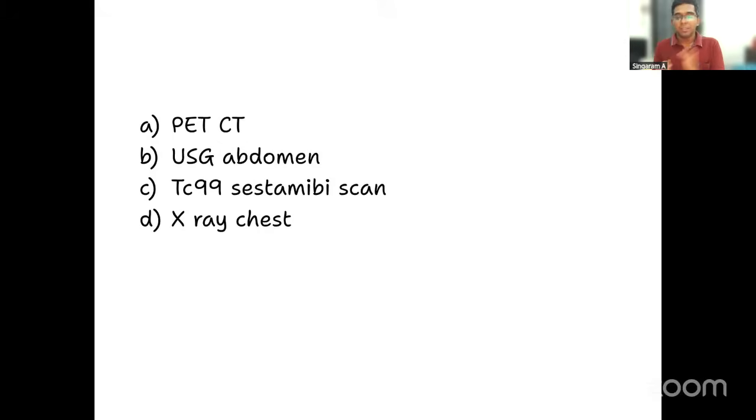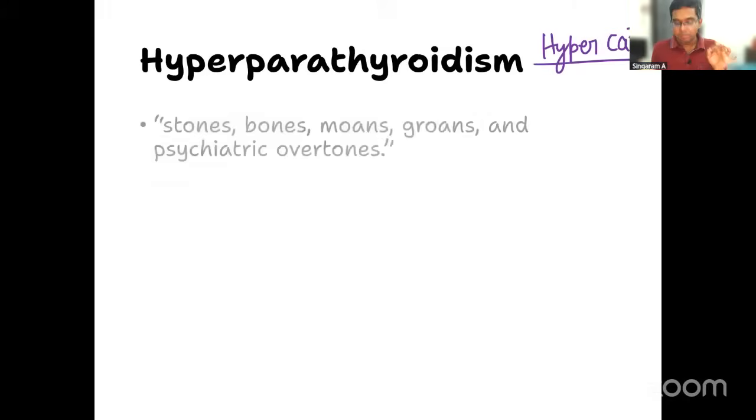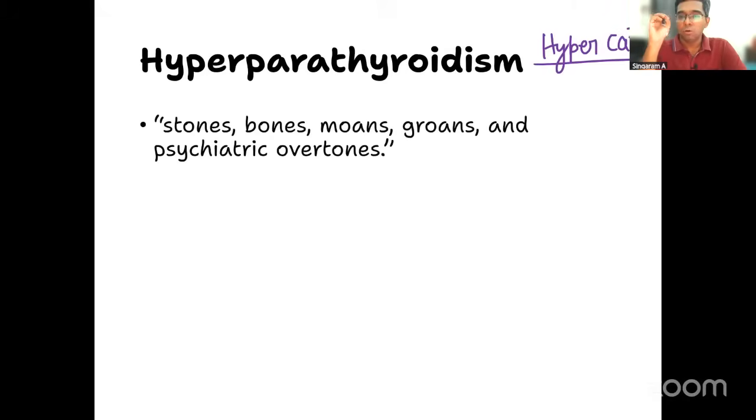For that, you need to tell me first, what is the etiology of hyperparathyroidism, right? Very simple. Hyperparathyroidism leads to hypercalcemia also, correct? It leads to increased levels of calcium. And hypercalcemia manifestations can typically be remembered by a phrase: bones, stones, moans, groans, and psychic overtones. What is the meaning of that? Stones is the kidney stones I am talking about.